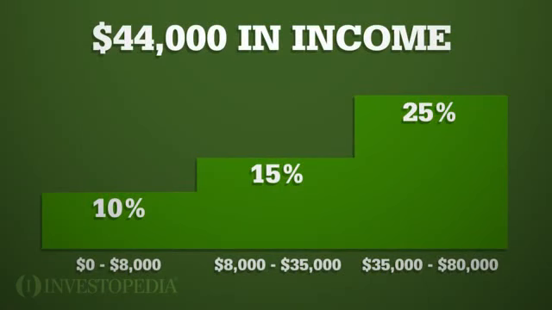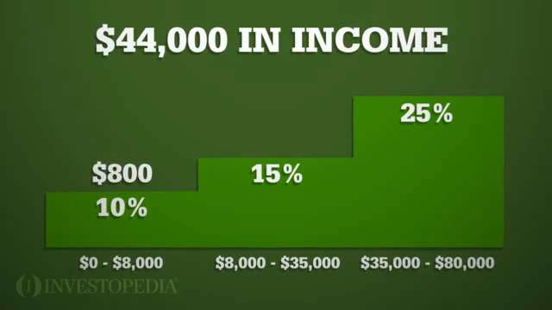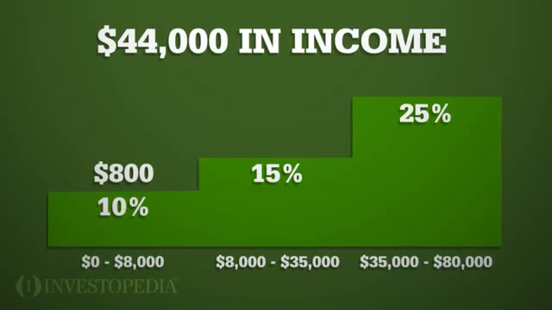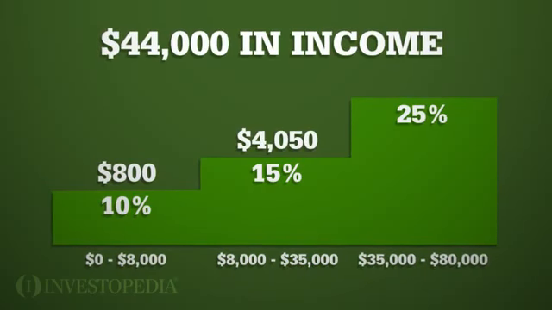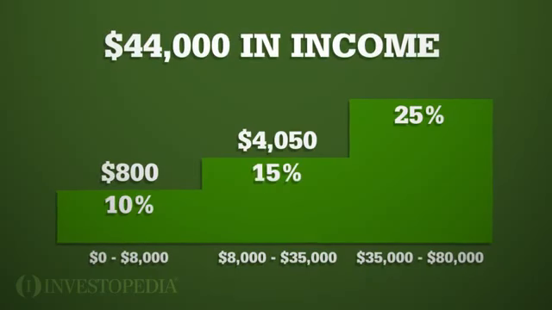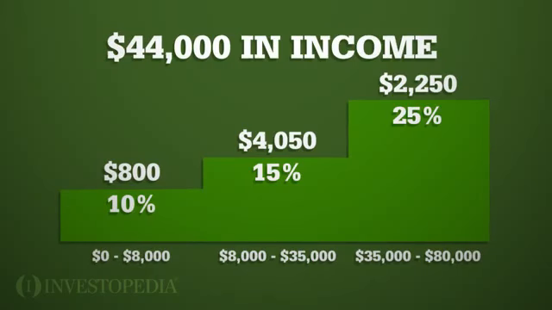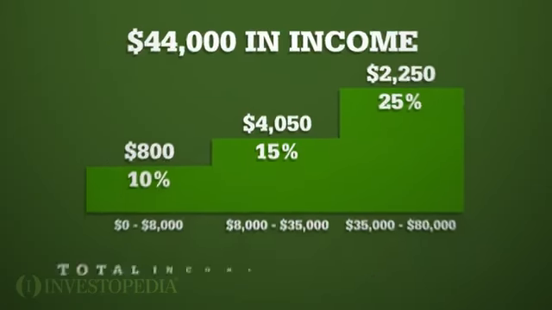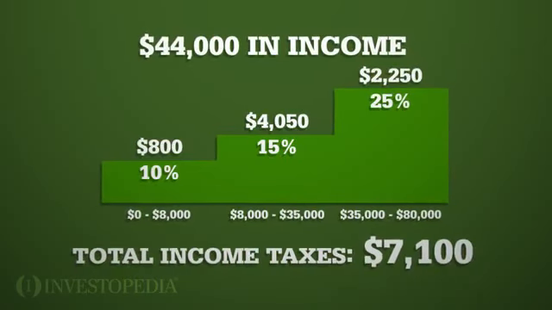But Bob doesn't pay 25% tax on all his income. Based on the marginal tax system, he'll pay $800 of tax on the first $8,000 of his income, a 10% rate, $4,050 on his income between $8,000 and $35,000, a 15% rate, and $2,250 on the final $9,000 of his income, a 25% rate. In total, Bob owes $7,100 in income taxes.